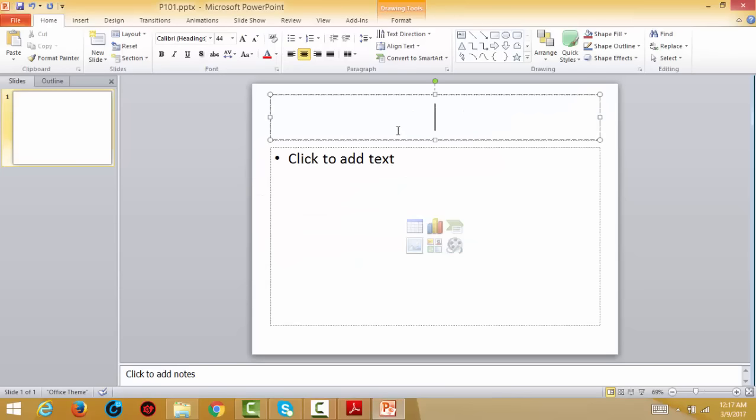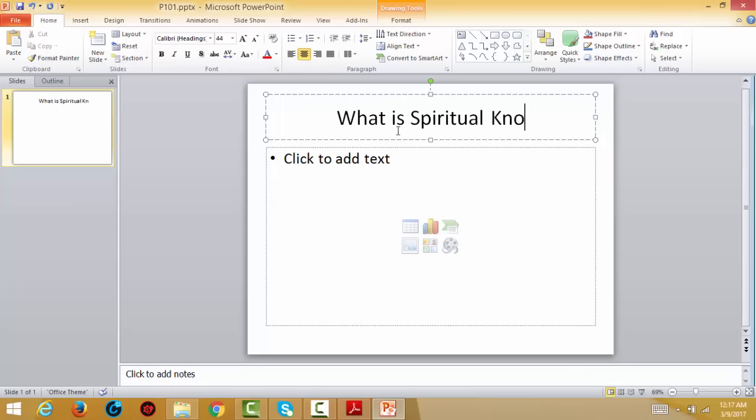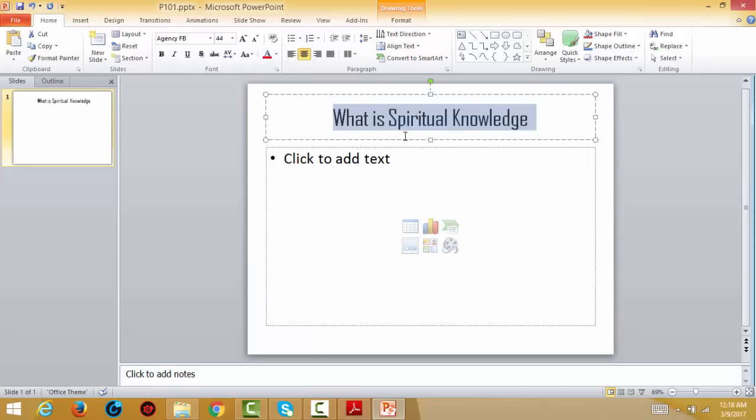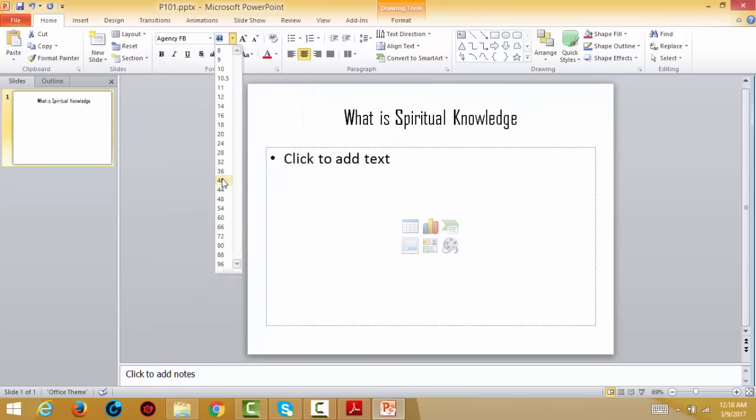So first you type here: what is spiritual knowledge. Now your style would be Agency FB, and font size would be 40. You choose this from here, and font size is 40.